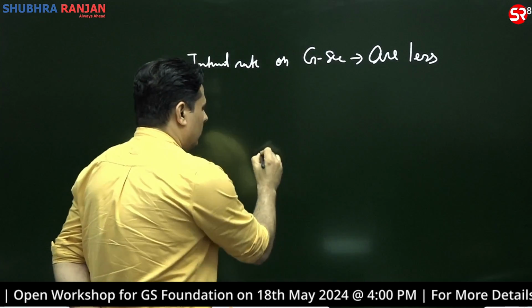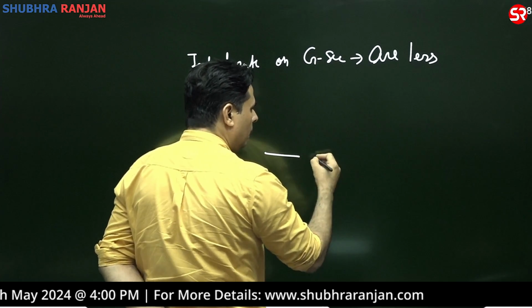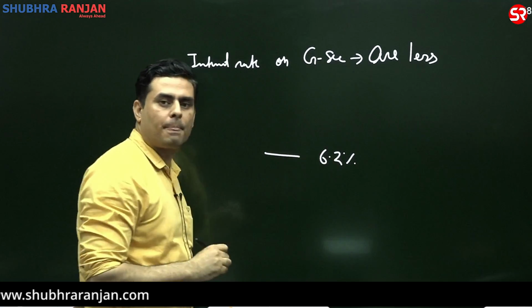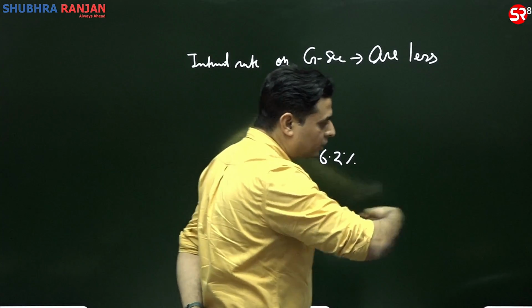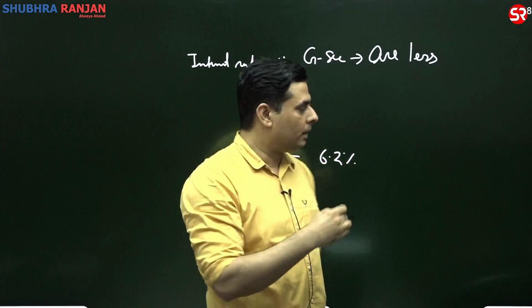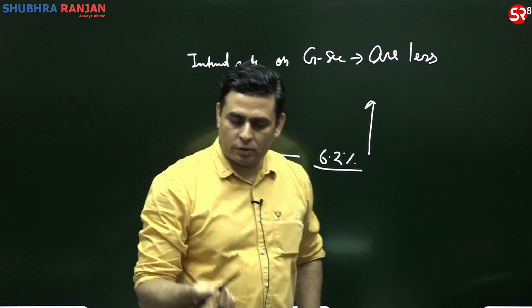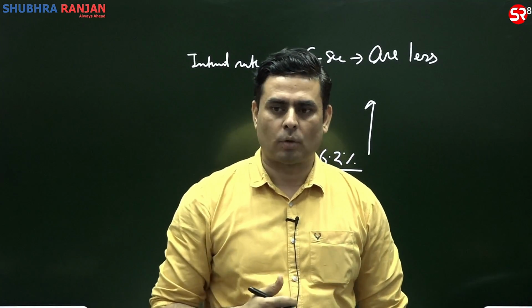Suppose that on the government security, RBI is offering 6.2% interest. So the rest of the debt securities which are sold in the market will have a higher interest rate than this. This is why we call them a benchmark in the bond market.